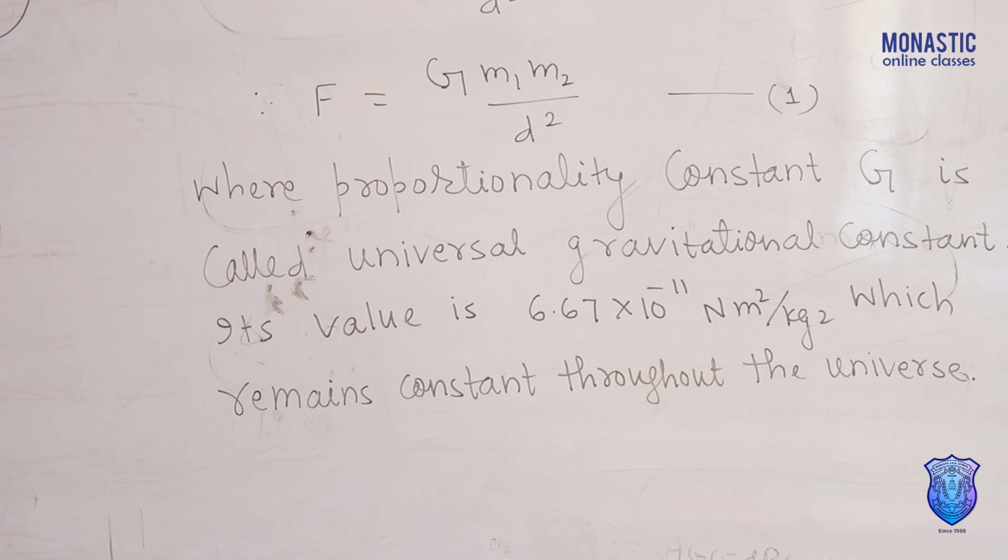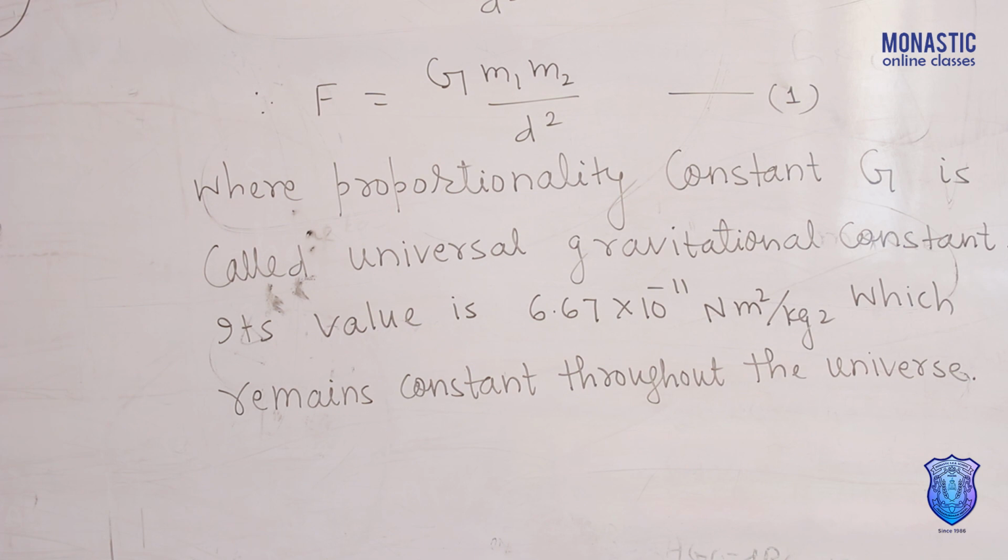Its value is 6.67 × 10^-11 Newton square meter per square kg, which remains constant throughout the universe. That's why this law is called the universal law of gravitation.